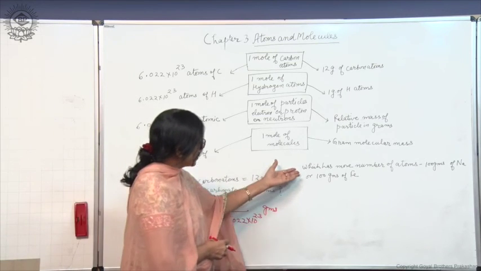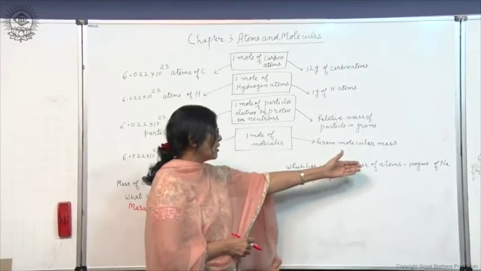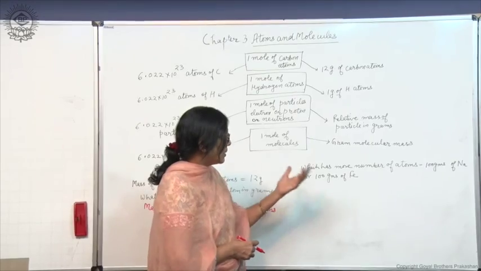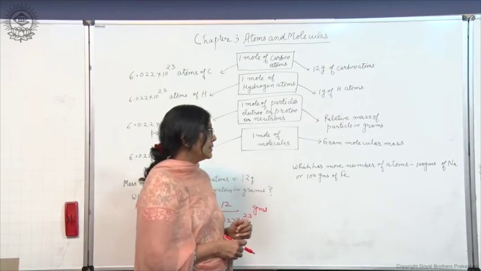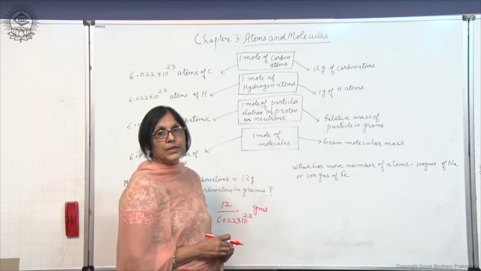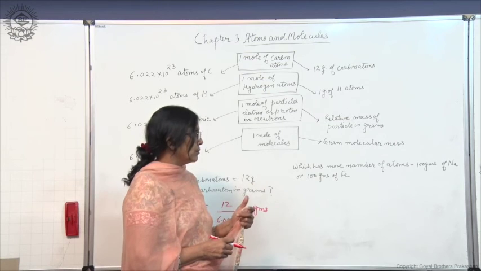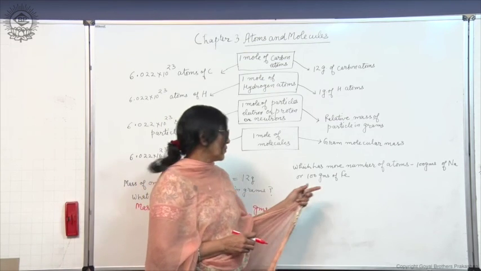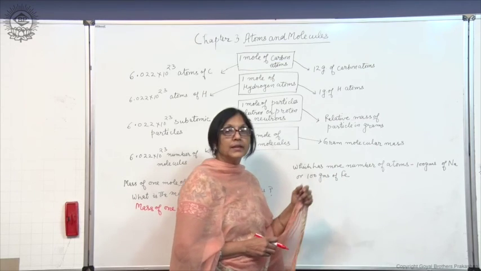Now let us solve another problem: which has more atoms, 100 grams of sodium or 100 grams of iron? Let us first calculate which has more sodium atoms and more iron atoms.